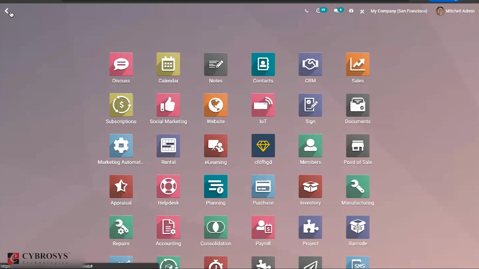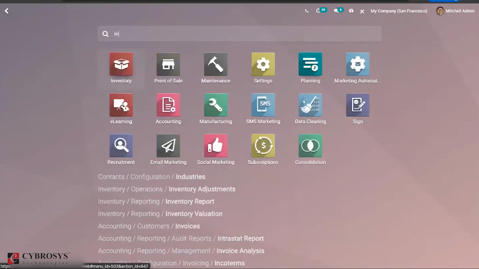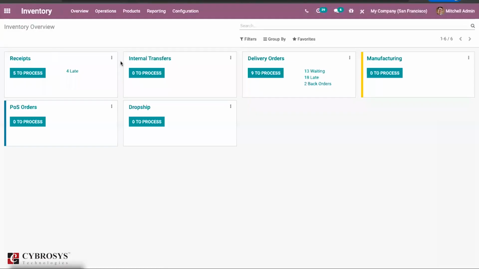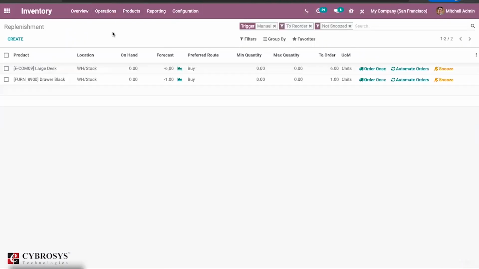So the next major changes are in inventory. When you click on the inventory, there is an option called replenishment. If you go to this particular replenishment, you can just create a new replenishment, or you can just find the existing one. You can also find the forecasted from here also.